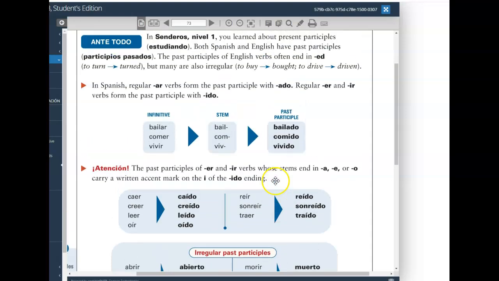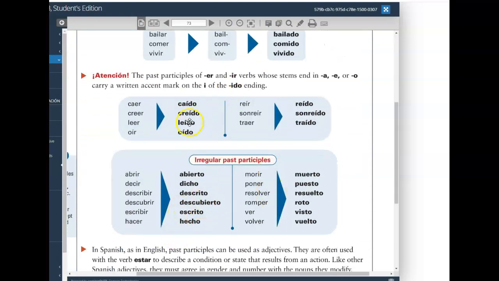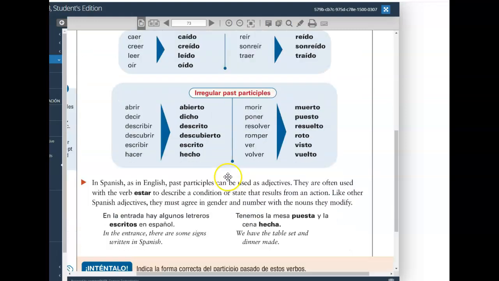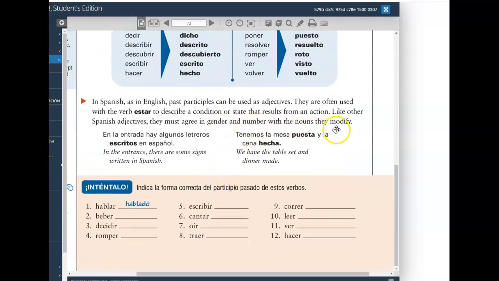So these past participles can change their ending, right? Ending in O, ending in A, ending in OS or AS, again, depending upon the gender and the number of the noun they modify. For example, en la entrada hay algunos letreros escritos en español.